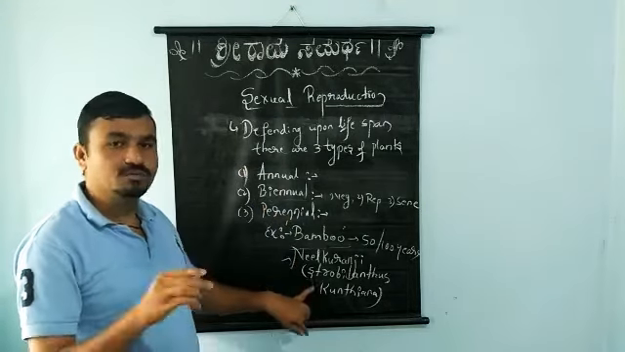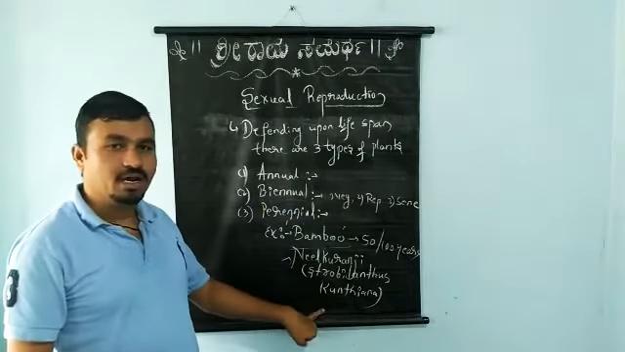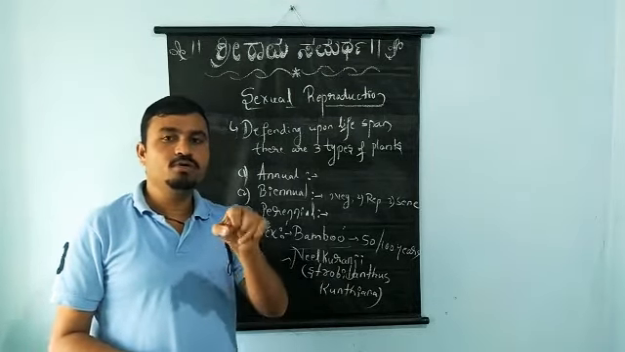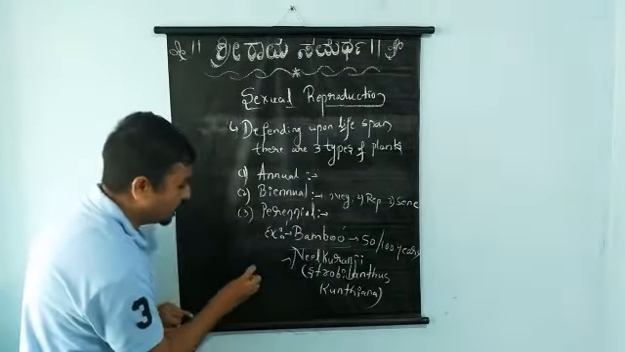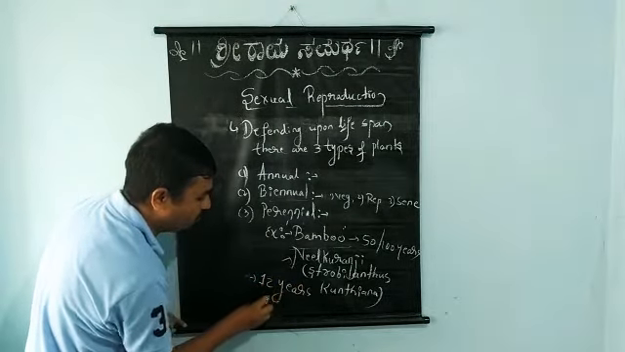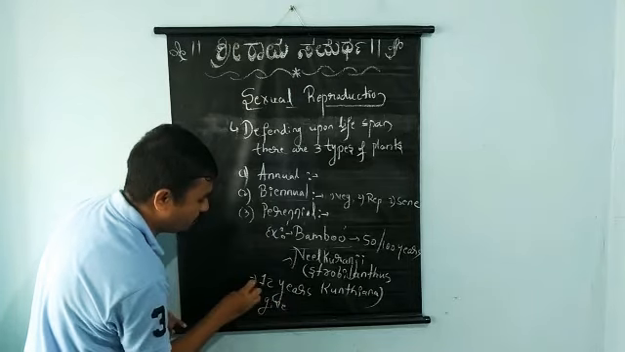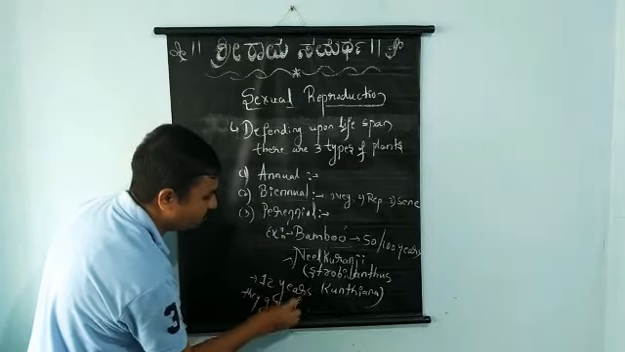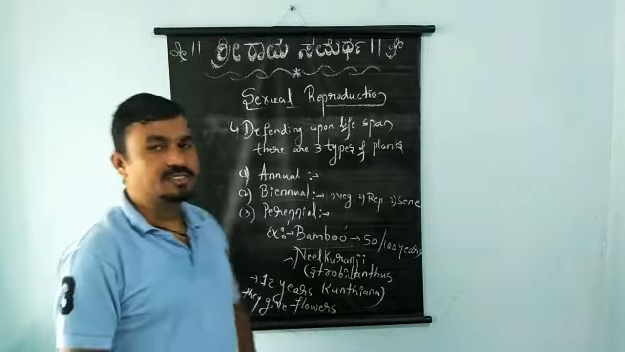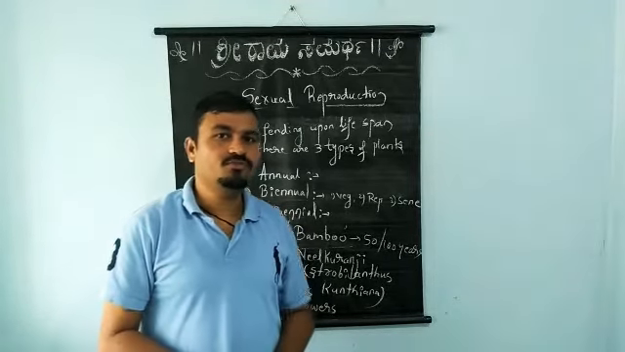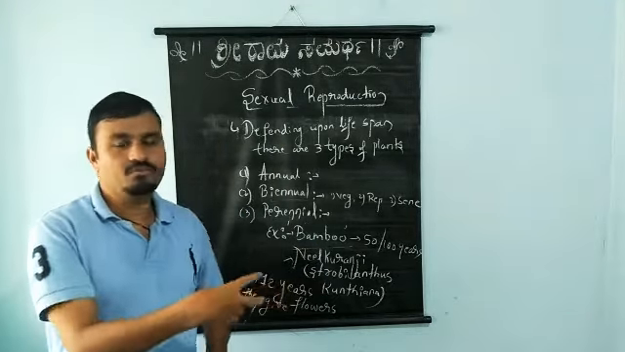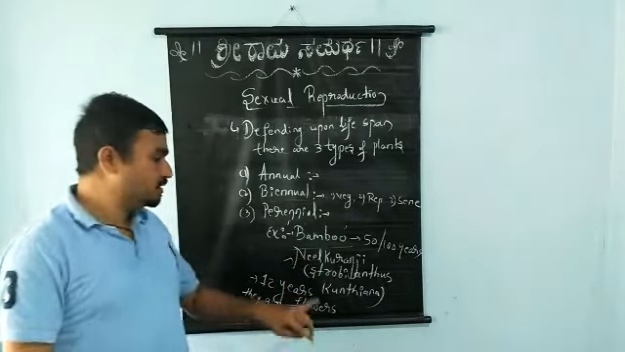Neelkuranji, the scientific name is Strobilanthes kuntiyana, and these plants give flowers once in 12 years. It is estimated that in 2006 they gave flowers. After 2006, in upcoming days we may get flowers from this Neelkuranji.